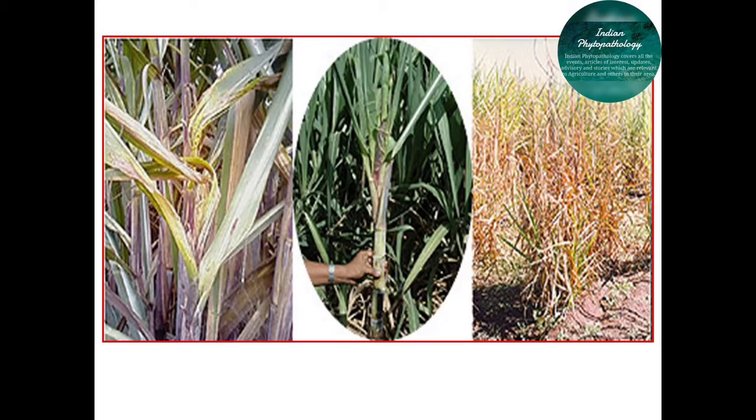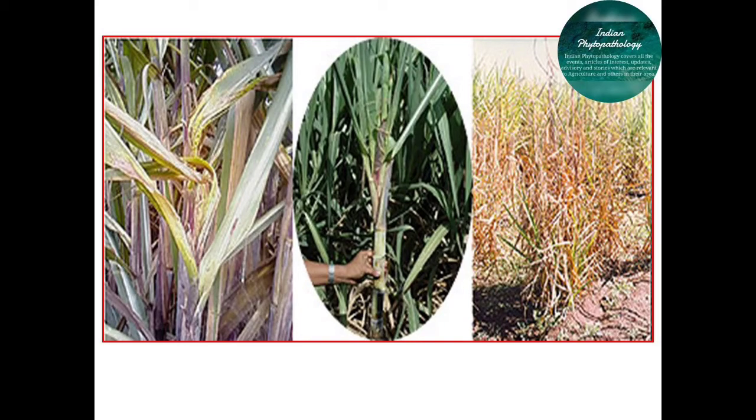Similarly, resistant varieties, that is Co 8338, CoA 91132, and CoLk 8001, are found effective against this disease, so we have to use these resistant varieties to avoid disease attack.